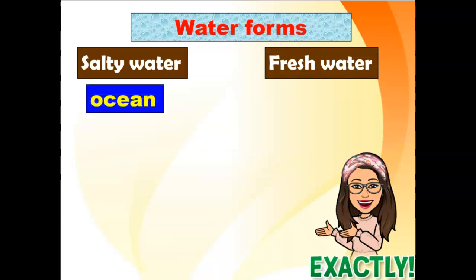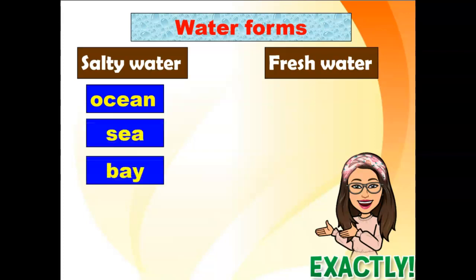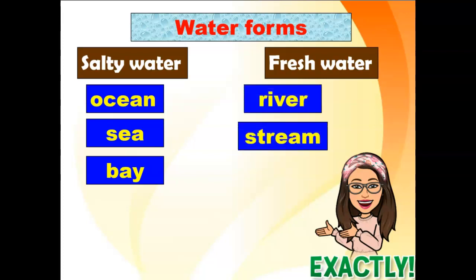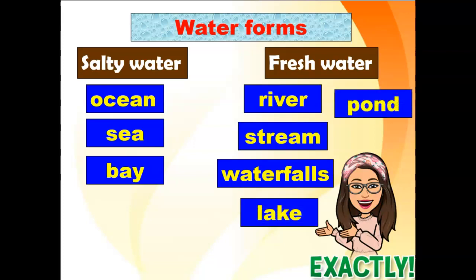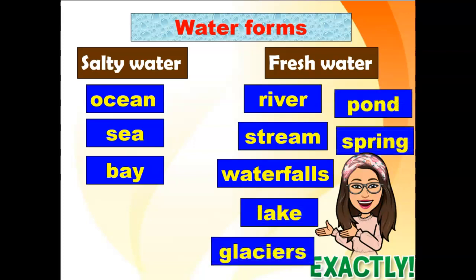Salty water is water that contains a high amount of dissolved salts, while fresh water is water that contains only minimal or small amount of dissolved salts. Salty water are ocean, sea, and bay, while fresh water we have river, stream, waterfalls, lake, pond, spring, and glaciers.